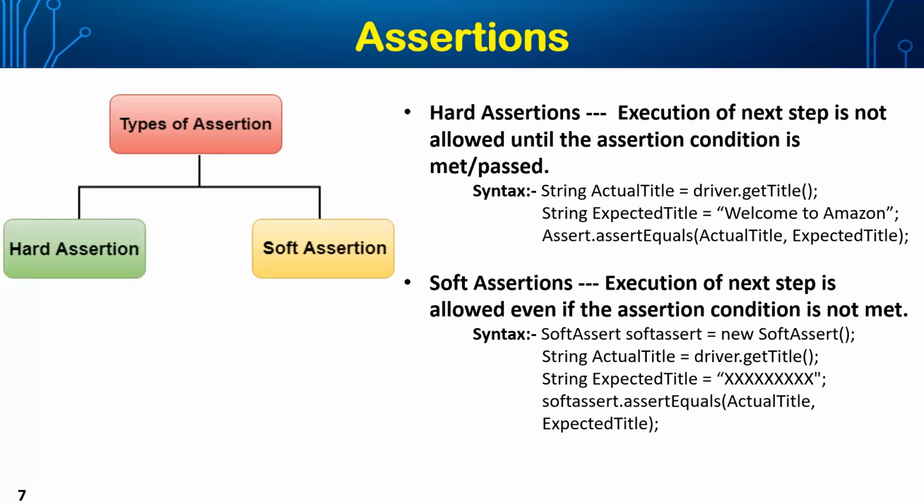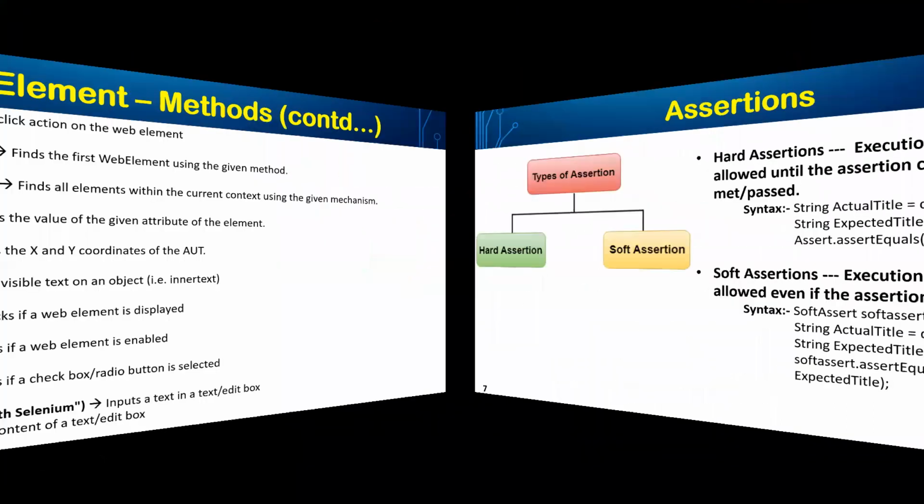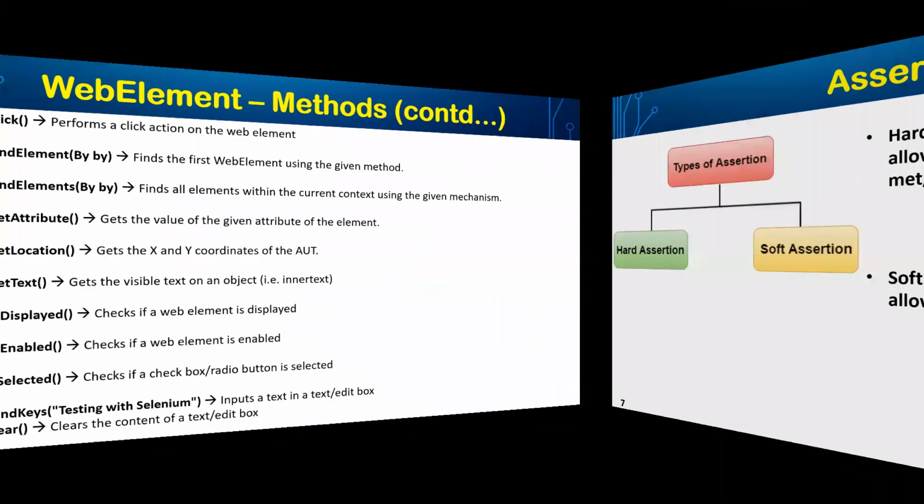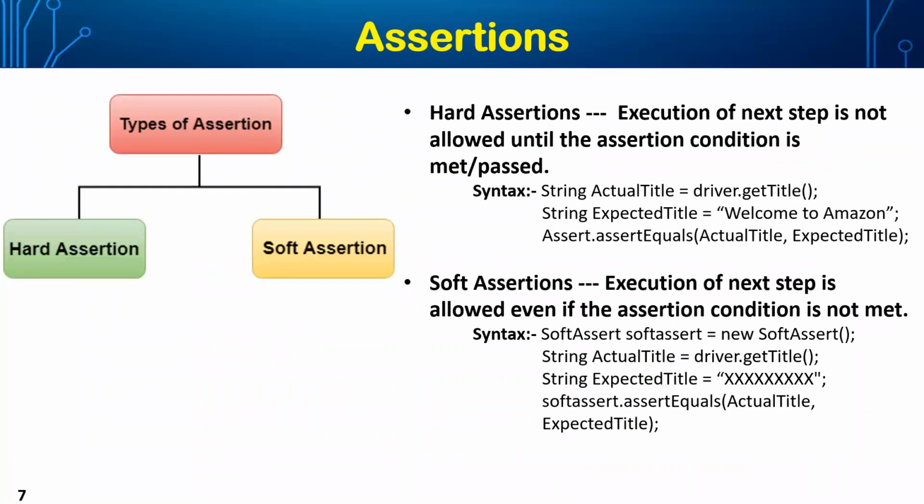So yeah, this is a new concept, a good concept: assertion. We have different types of assertion, hard assert and soft assert. Before we get into that, assertion is nothing but it will just verify the actual versus expected. It takes two arguments, the actual argument and the expected.